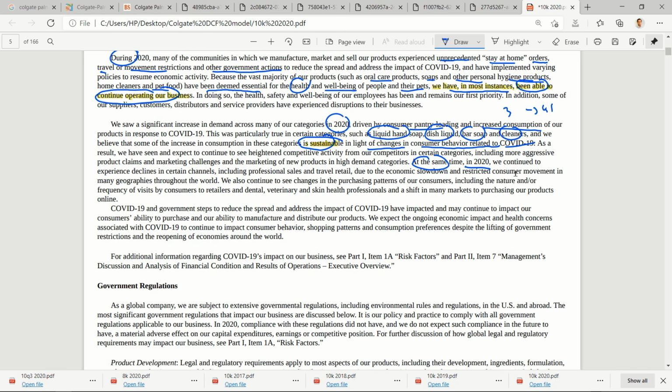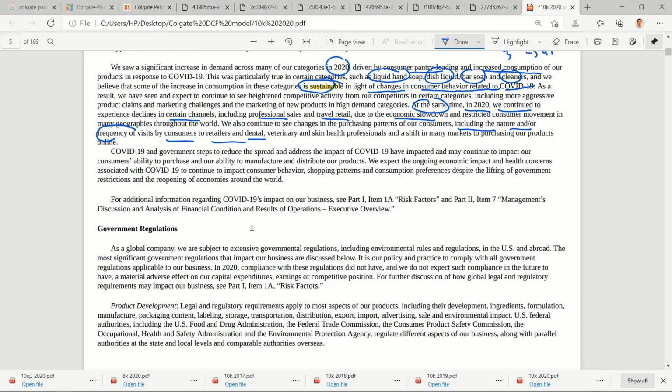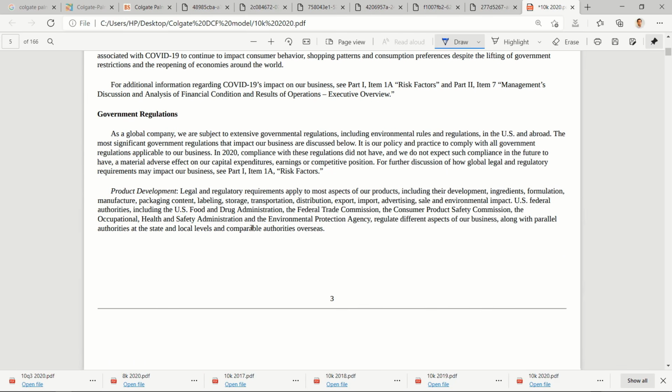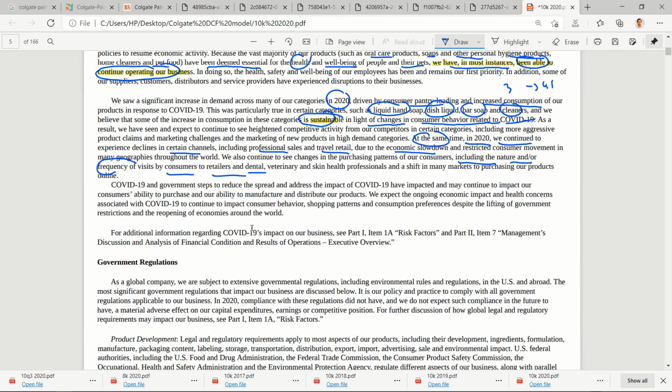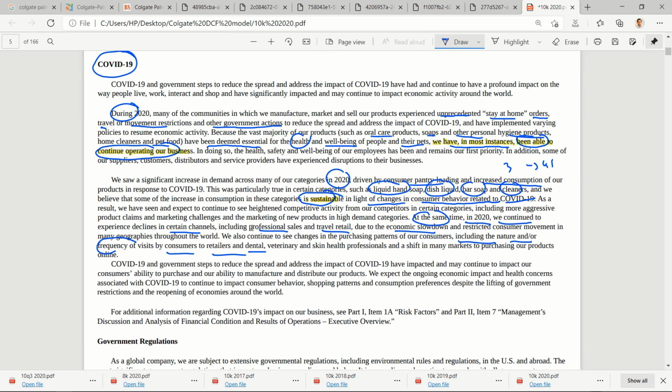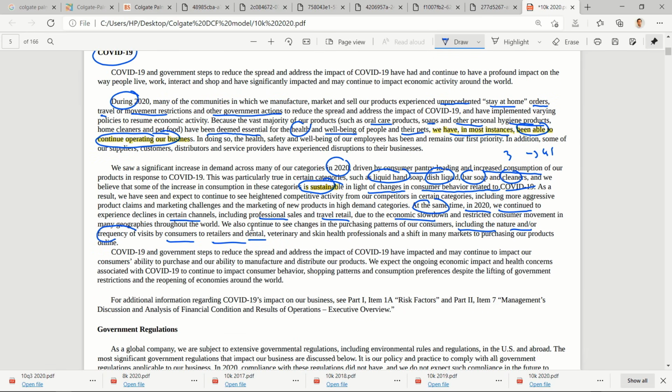At the same time in 2020, we continued to experience decline in certain channels, including professional sales and travel retail, due to economic slowdown. We continue to see changes in purchasing patterns of consumers, including the nature or frequency of visits by customers to retailers, dentals, etc. So I think we have spent a significant amount of time reading about the company, but still this is not enough, right? This is basically 1 paragraph, 2 pages. So this is not enough.